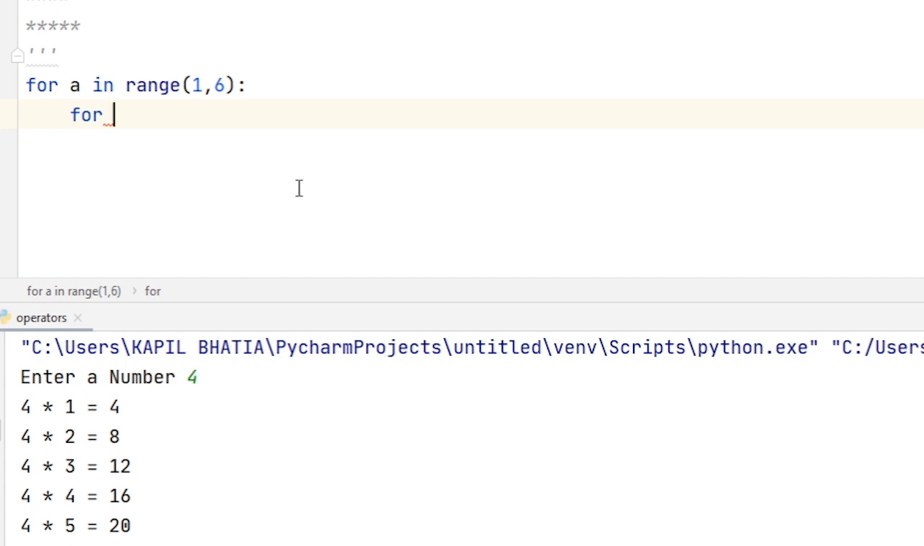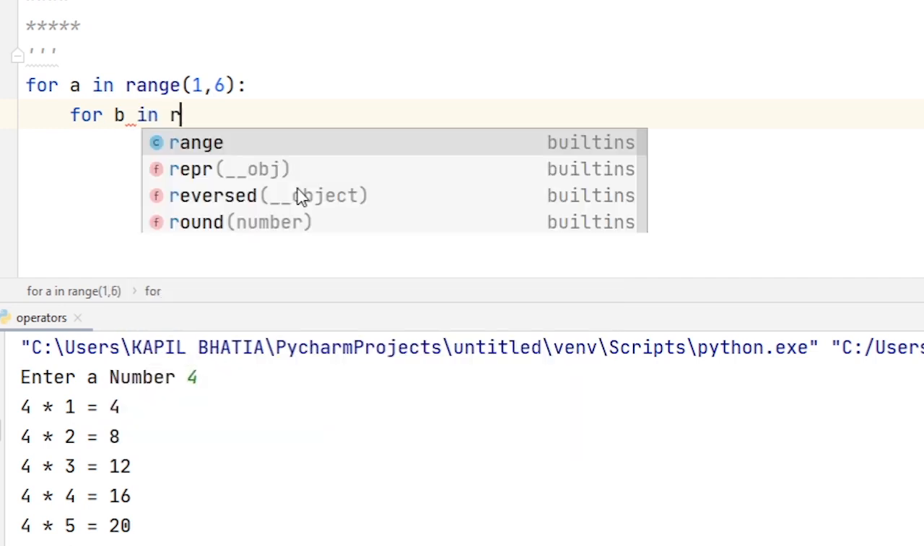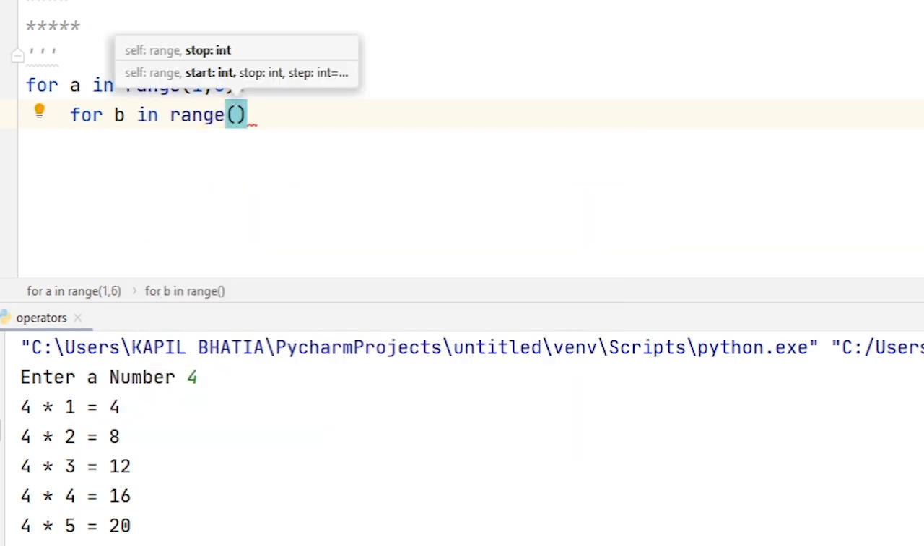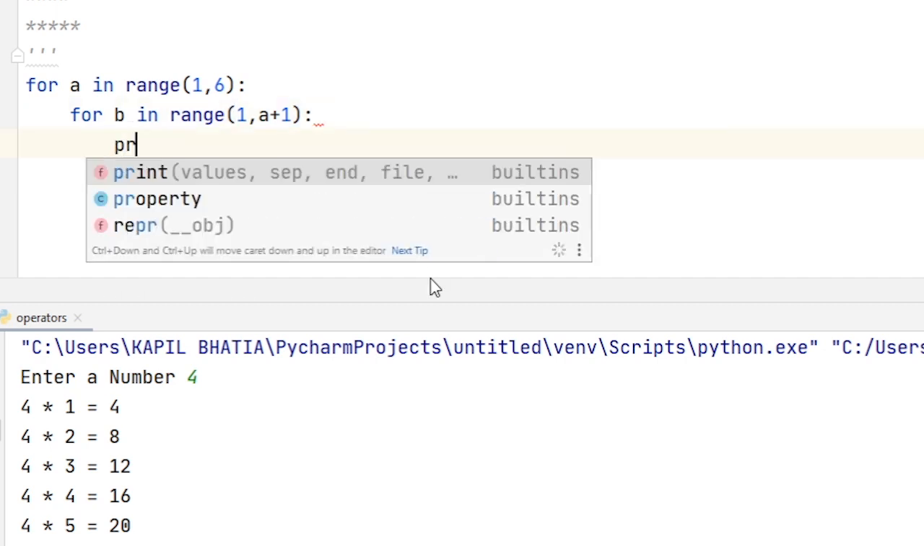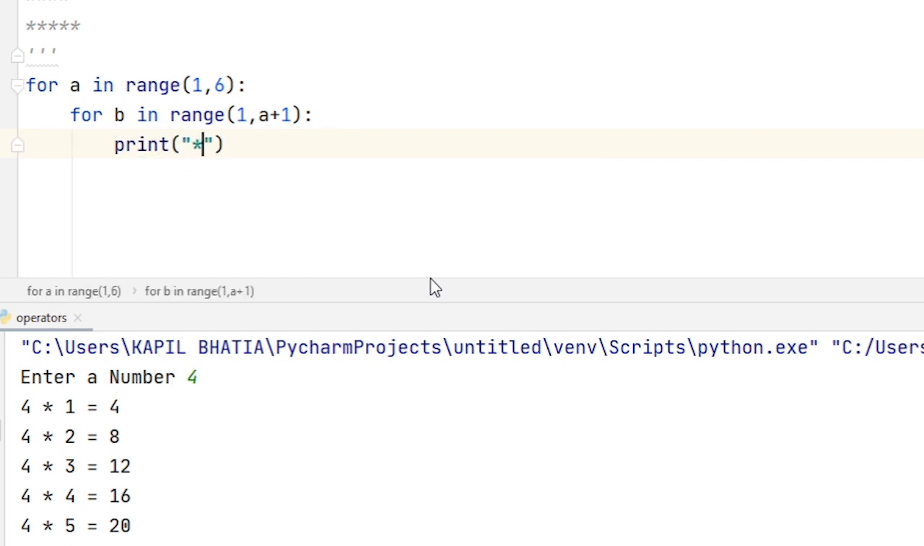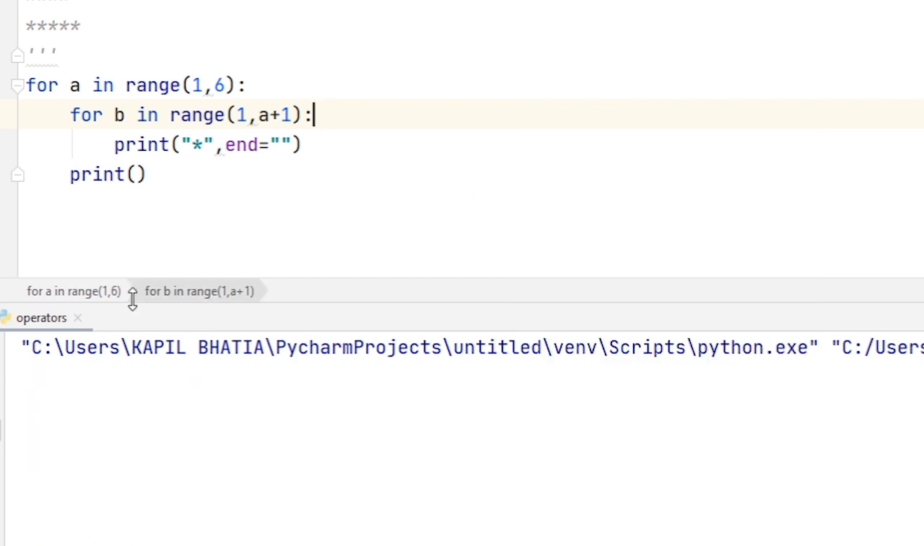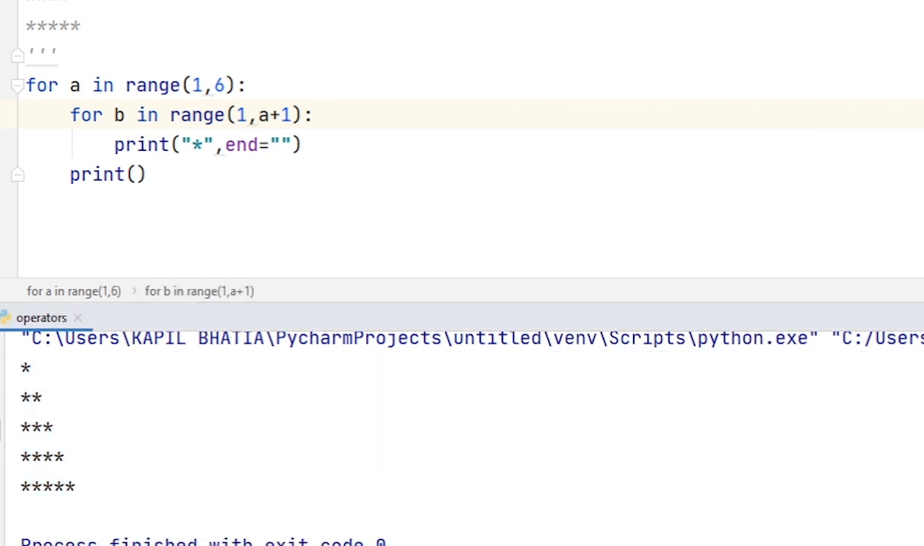So here I use a nested for loop, and B in range 1 comma A plus 1, because my last value of B will be up to A. And finally I print star and then end is equal to none. In the outer for loop I mention one more print statement. So when I run this code, you can see the output. It's very simple. I hope you understand how we use a nested for loop.